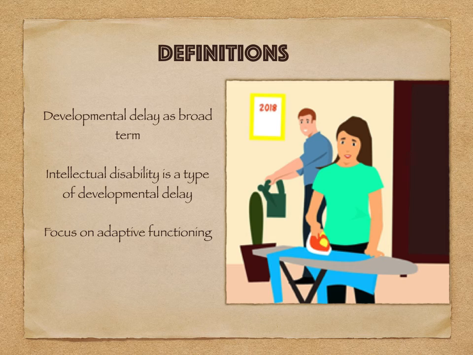An intellectual disability is a specific type of developmental delay. Developmental delay is a broad term that addresses impairments including physical, language, learning, and behavior. Within that, intellectual disability goes beyond an academic IQ score to focus on the area of adaptive functioning.